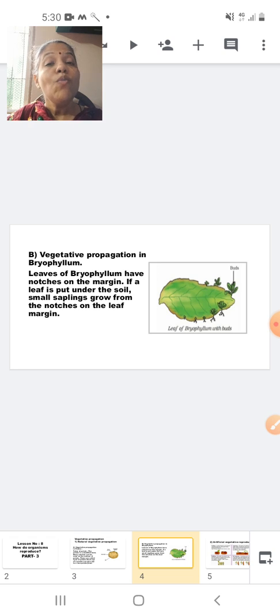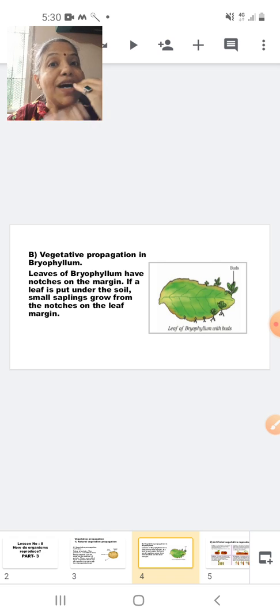Now, students, this method of reproduction, that is vegetative propagation, is an asexual mode of reproduction. And the asexual mode of reproduction is much faster as compared to the sexual mode of reproduction. So when farmers want to produce crops in a larger quantity, at that time the farmers go for vegetative propagation.